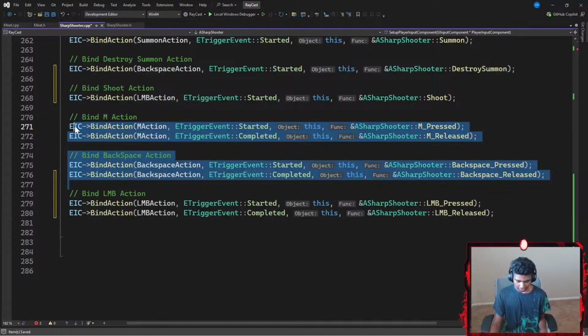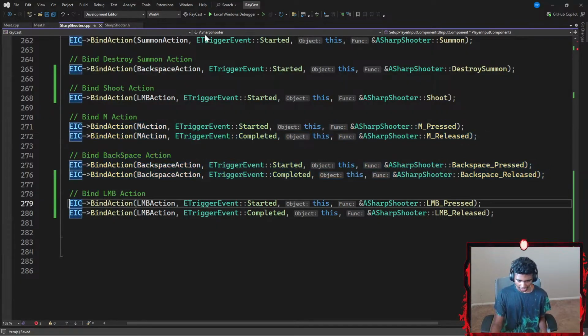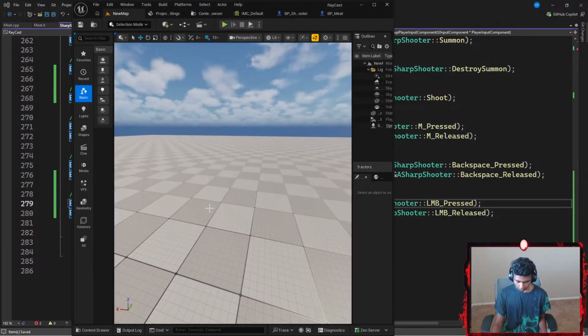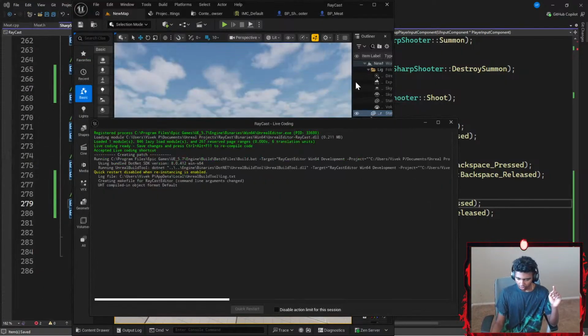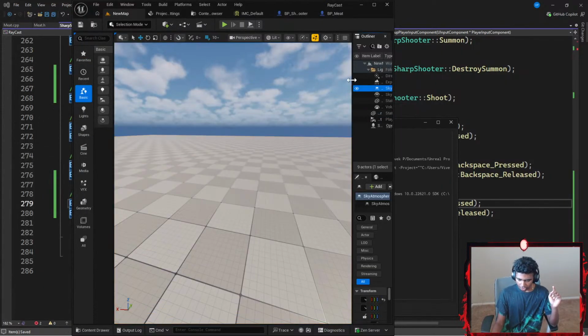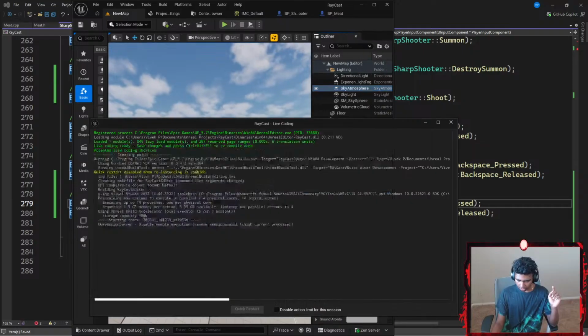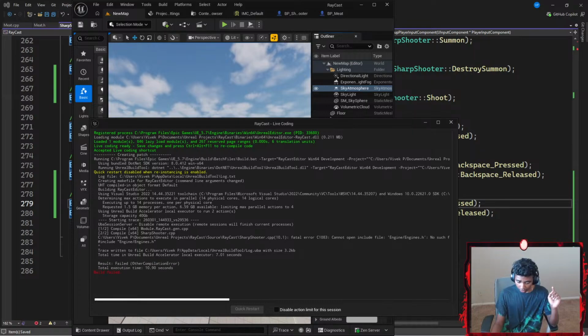Now that I'm done with this, I'm going to hit Control S to save the code and get my Unreal Engine up here. There we go, and then I'm going to hit Control Alt F11 to compile my code real quick. Let's get my live coding here. While it's compiling, I'm going to go ahead and just get this up here. Is it done compiling or is it still compiling? Oh, it's still compiling. Build failed.